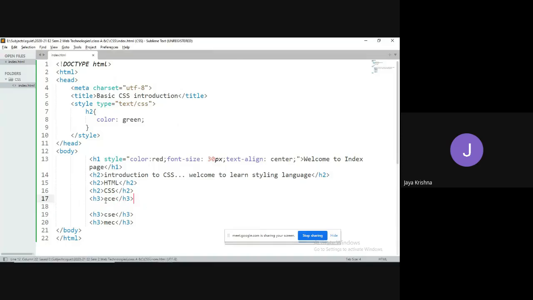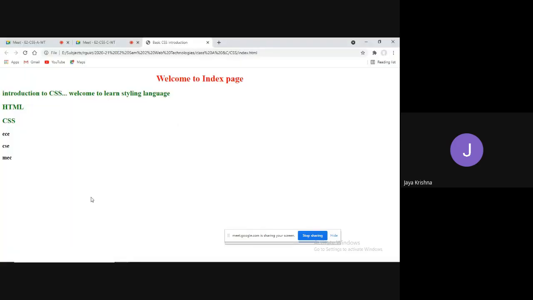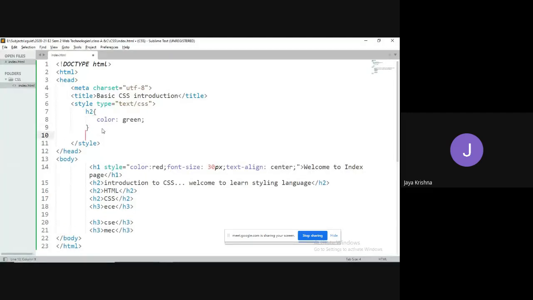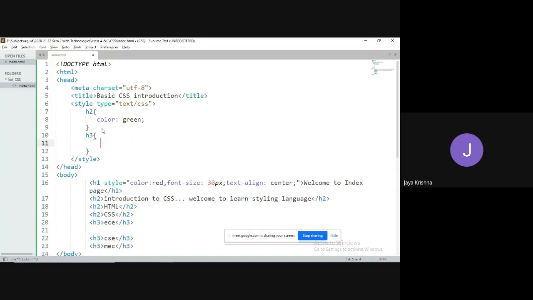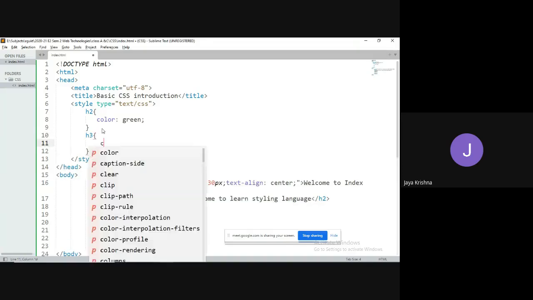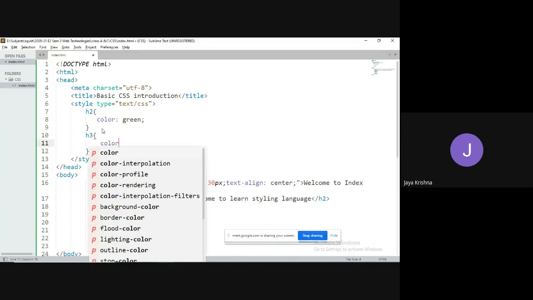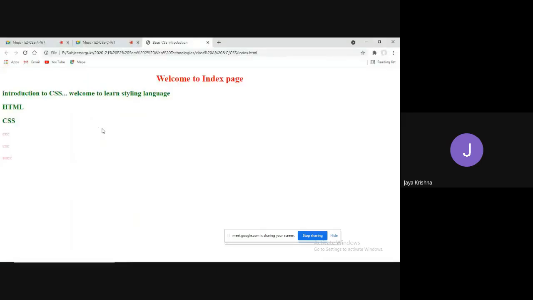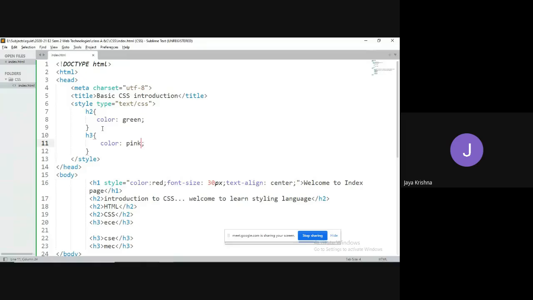Now for all these three, I would like to apply a similar kind of style. Then what I can do is access that element with respect to the element name. Then I can write various kinds of properties. Color equal to, now I'll go for pink. This is the concept of internal styles.